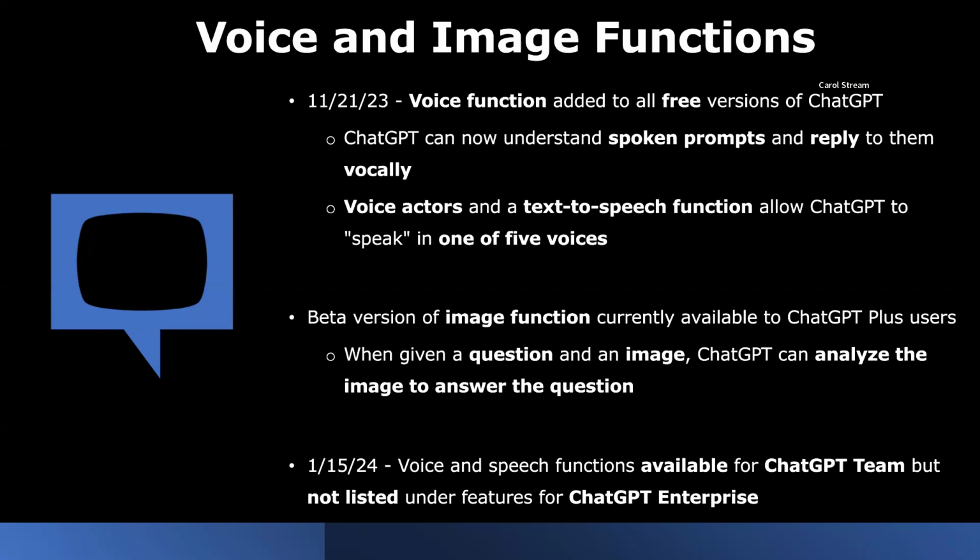A beta version of an image input feature is currently available to ChatGPT Plus users, where once the model is presented with both an image and a question related to the image, ChatGPT can then analyze the image to answer the question. As of January 15th, 2024, ChatGPT Team offers both image and voice options, while image and voice functions are not listed under the available features for ChatGPT Enterprise.